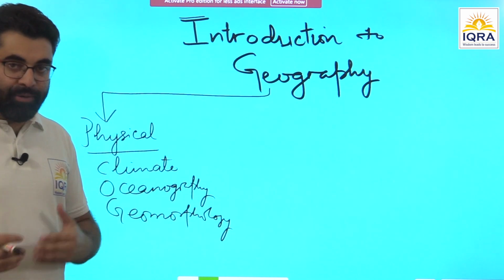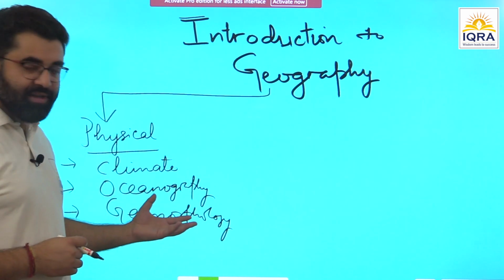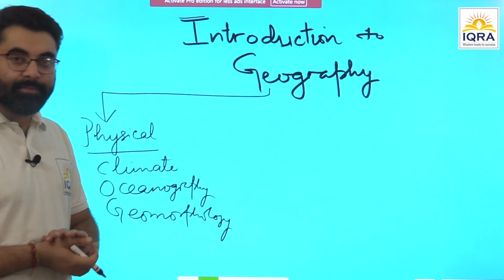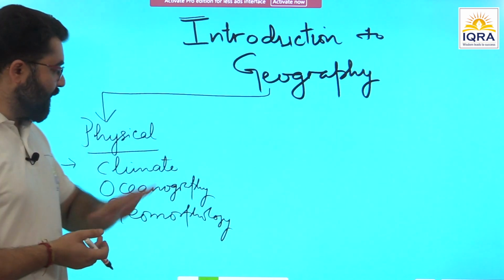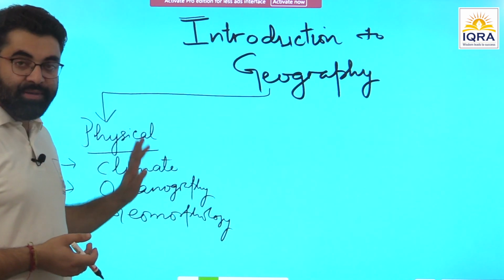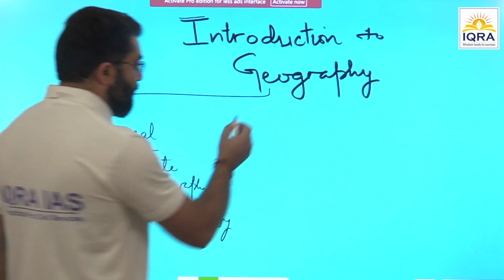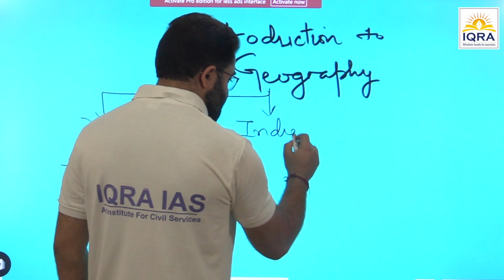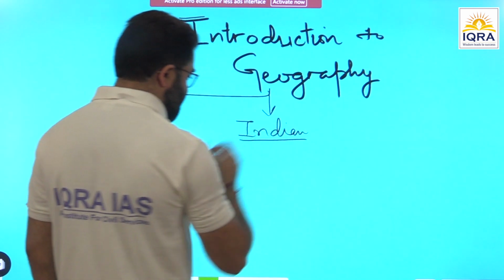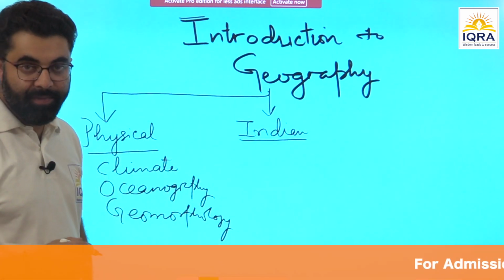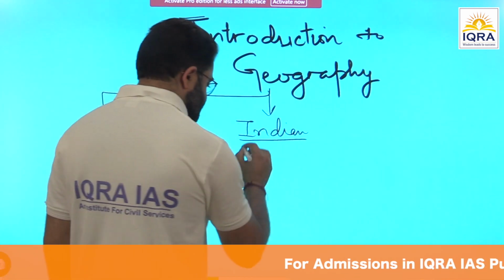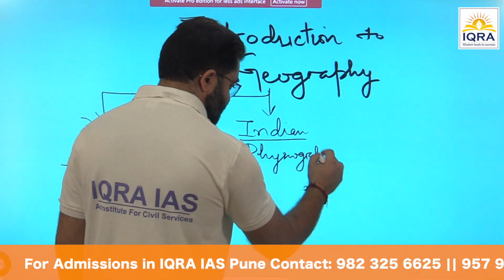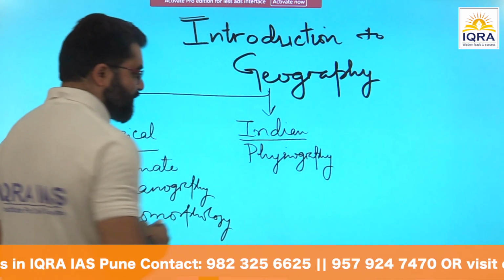This will be our sequence of classes. Geomorphology I deliberately take towards the end, although in books you will find this as the first topic. Now once we are done with these concepts of physical geography, we apply the similar concepts over Indian conditions, Indian physiography. So this becomes our second part of geography, Indian geography, where the emphasis is on physiography, the physical settings of India.